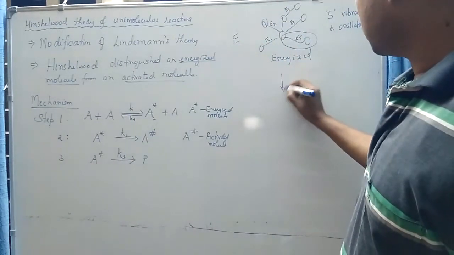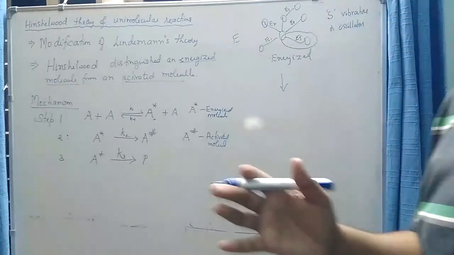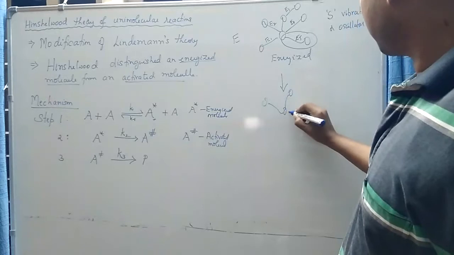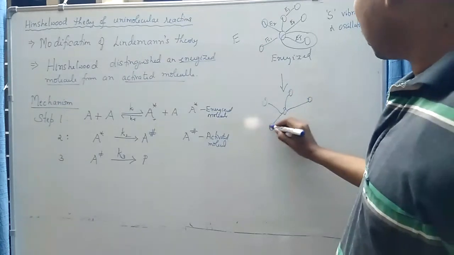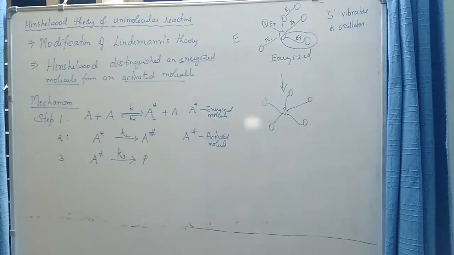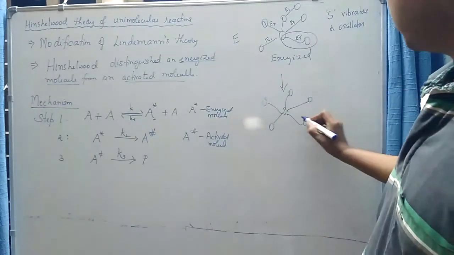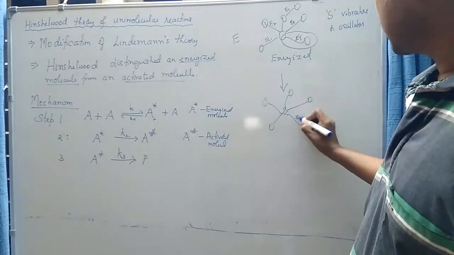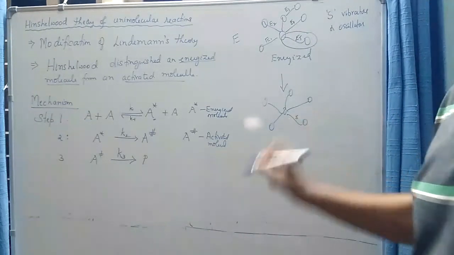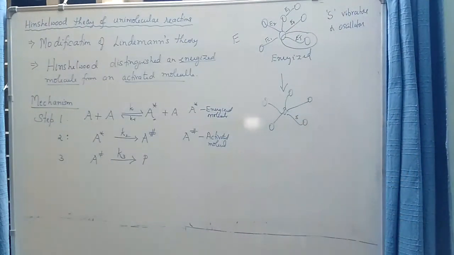So this molecule may become activated after a certain instant of time, where the molecule, after performing a lot of wiggling, that is vibrations, all this excess energy E will be stored in the one particular oscillator corresponding to the bond that has to be broken during the chemical reaction.